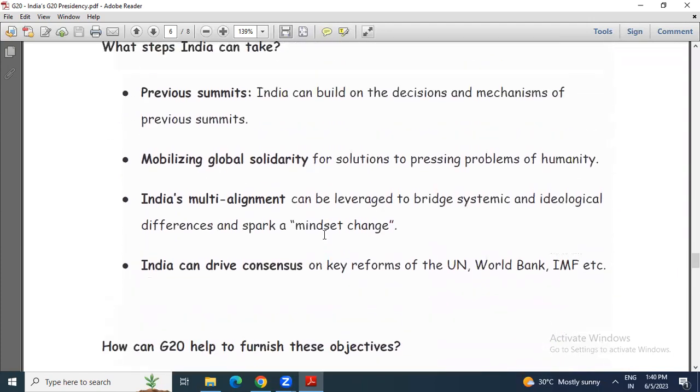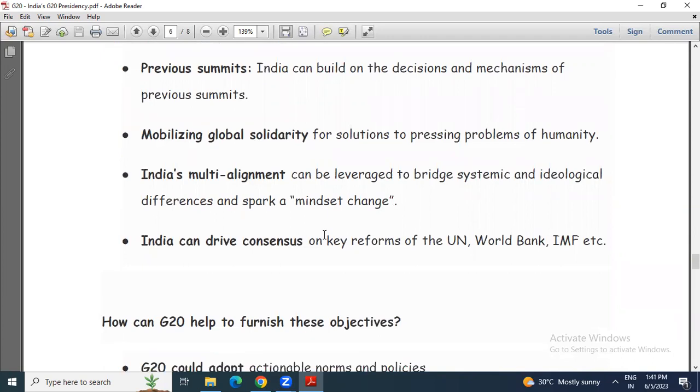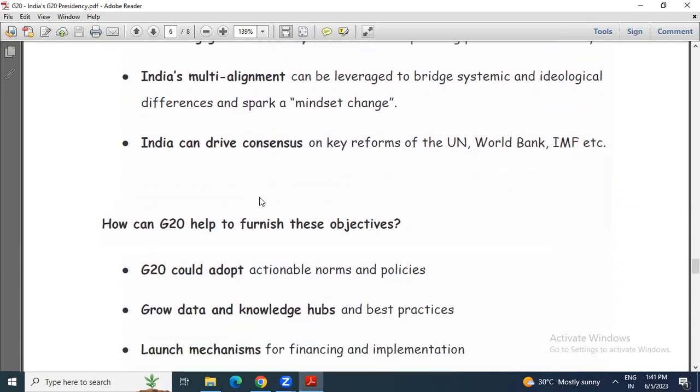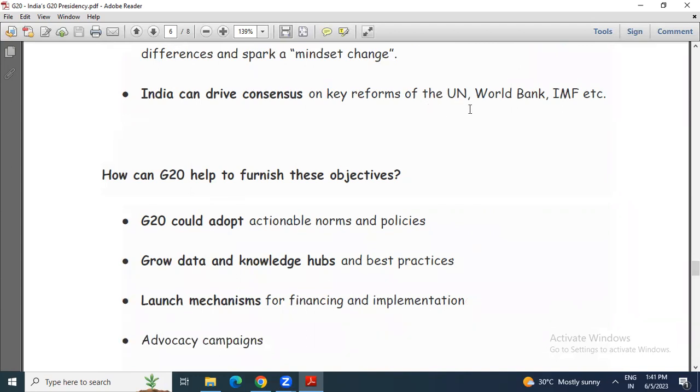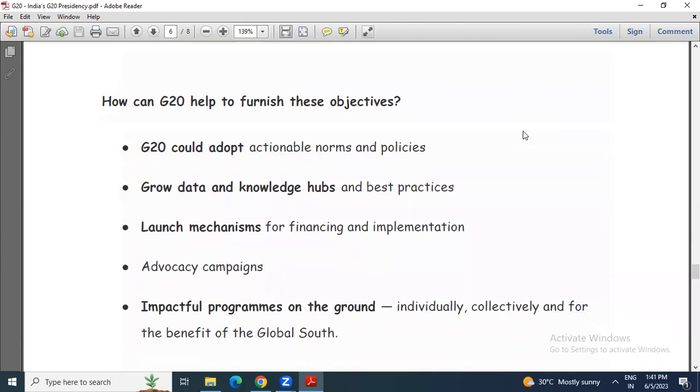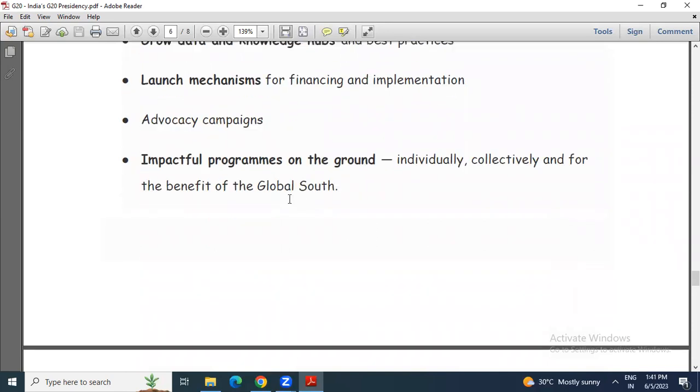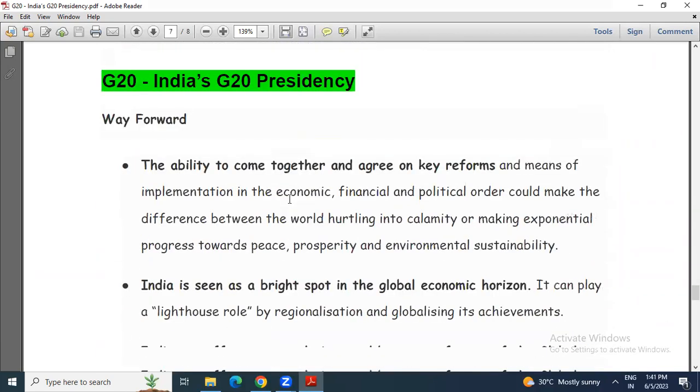In the G20, the steps India can take include carrying forward the discussions of previous summits and building global solidarity, focusing more on humanity. India's multi-alignment approach can be an example to change the mindset of other countries and build a bridge across systemic and ideological differences. India can drive consensus on key reforms of the UN, World Bank and IMF, which is very important. Through the G20, India can generate consensus on these reforms. To fulfil the objectives, India generated actionable norms, policies, data or knowledge hubs, a mechanism for financing implementation, advocacy campaigns, and impactful programs on the ground.